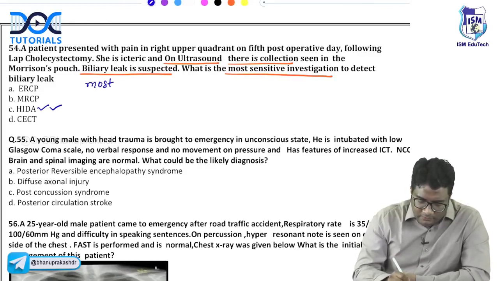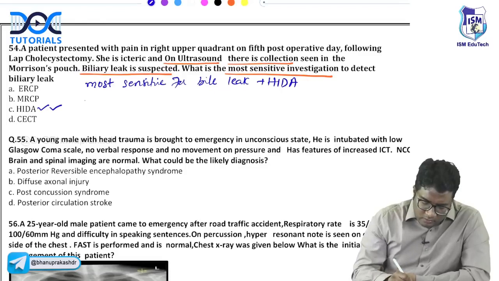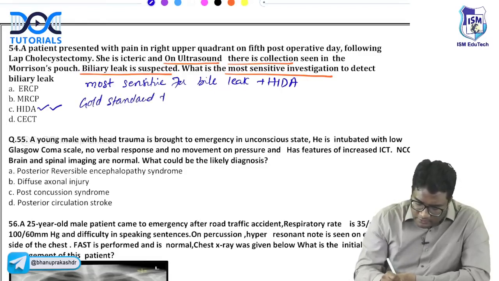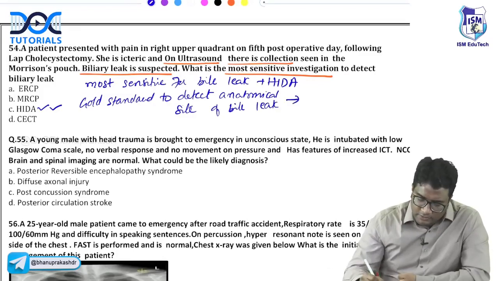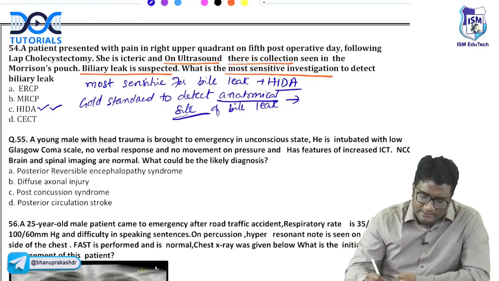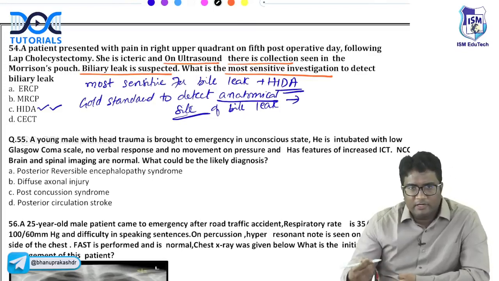Most sensitive for bile leak is HIDA. But if they ask you the gold standard or most important investigation to detect the anatomical site of bile leak, for this, what is the answer? To look at anatomical site, HIDA is a nuclear scan. It will not tell you the anatomical site of leak.